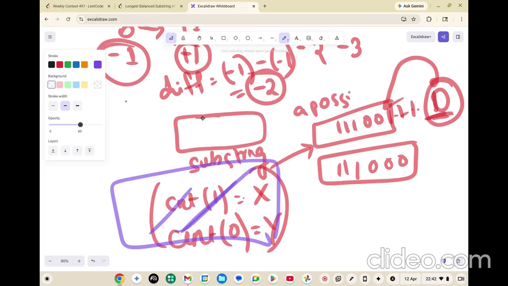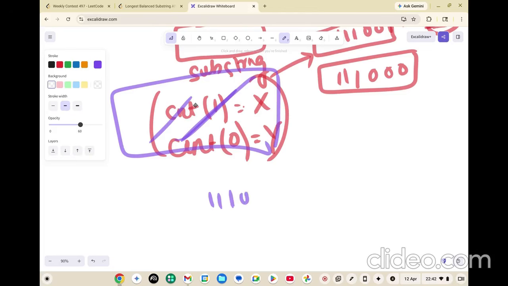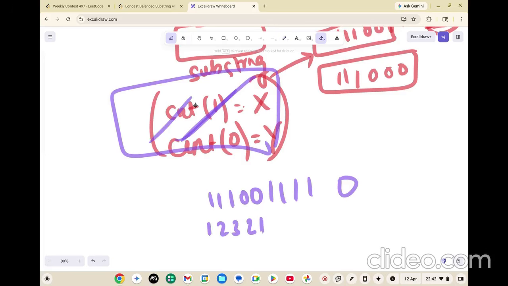So if you alter this solution, let's say initially you had 1 1 1 0 0 1 1 1 1 1 0, right? So initially it had 1 2 3, then 2, then 1, then again a 2, sorry, 2 3 4 5.